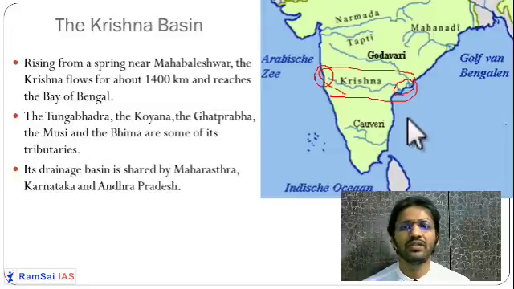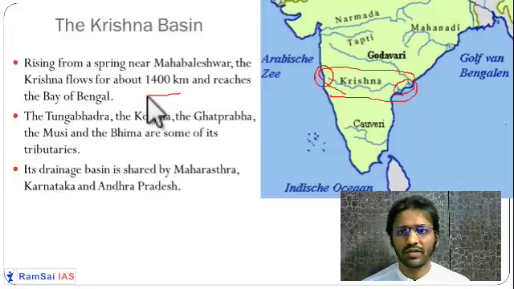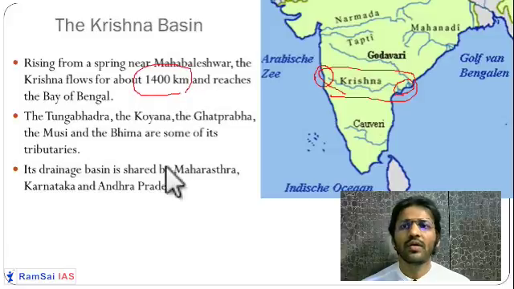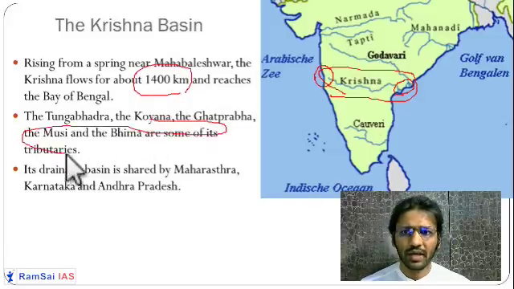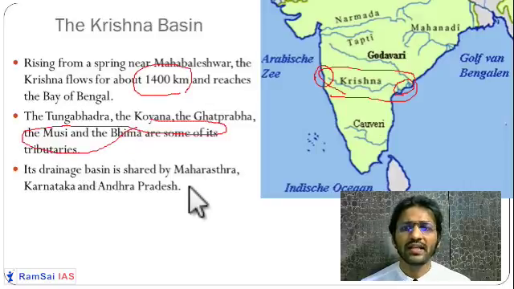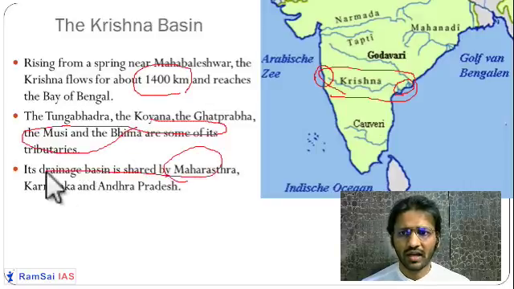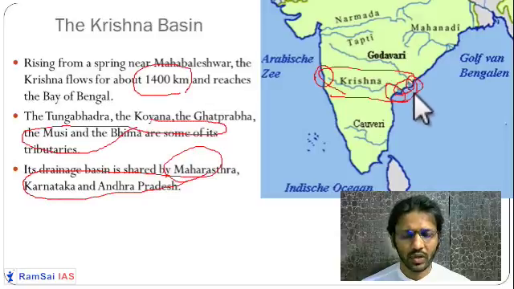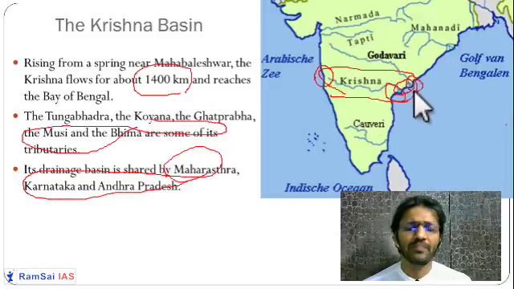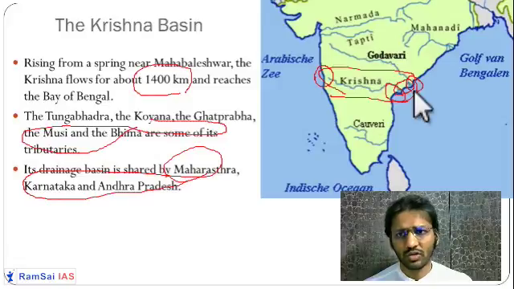It is a very famous river in Vijayawada. It is passing through Vijayawada, 1400 kilometers long, and it has Tungabhadra, Koyna, Ghataprabha, Musi, and Bhima as tributaries. Drainage is shared by Maharashtra, Karnataka, and Andhra Pradesh. In Andhra Pradesh it meets the Bay of Bengal and makes a delta. Godavari is making a delta in the Odisha. So I hope guys you have understood this.